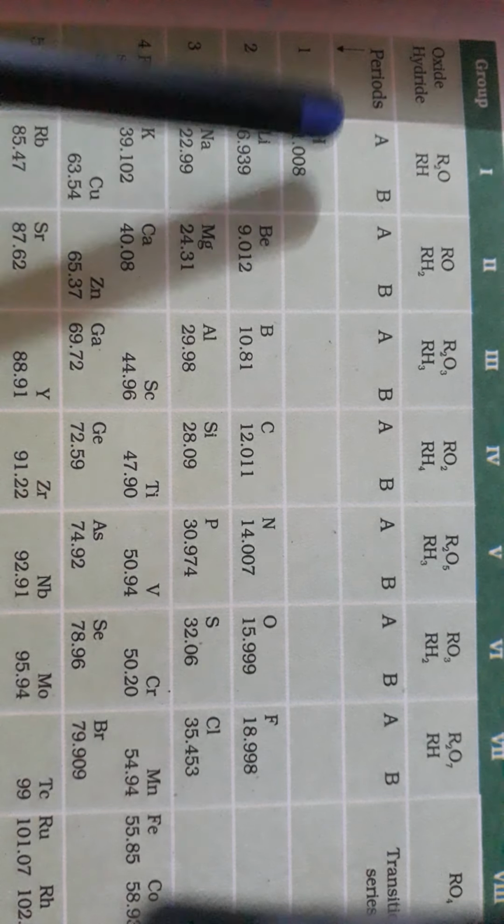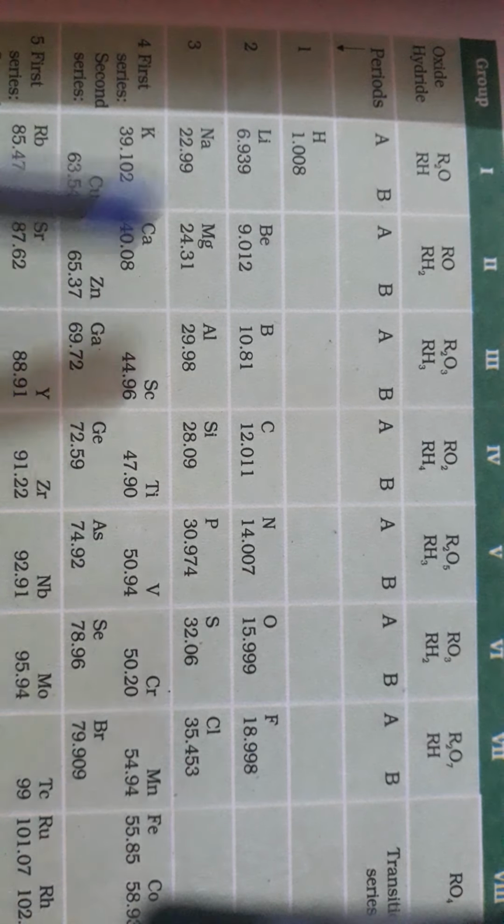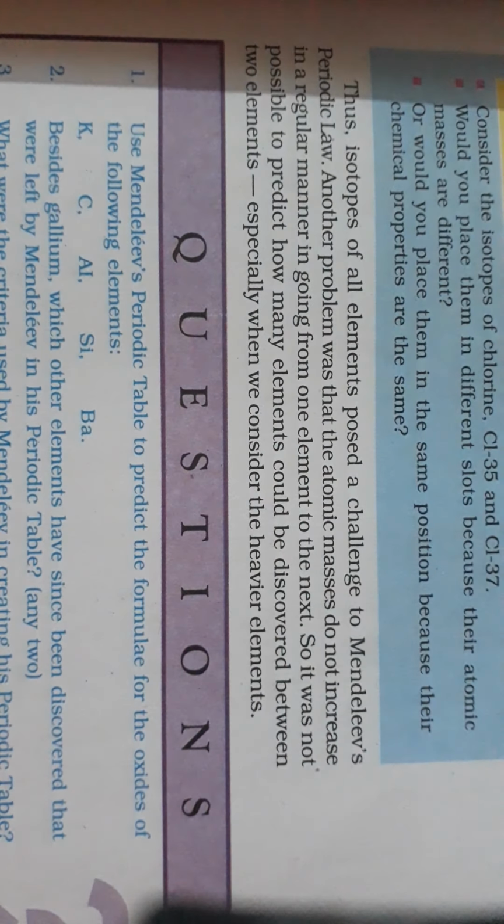Because when we are talking about each and every element, they have their particular atomic number, and that atomic number is fixed, and no two elements can have the same atomic number. That's why all the anomalies which were found in Mendeleev's periodic table are removed in the modern periodic table. So what is the modern periodic table? The modern periodic table is based on atomic number and not on atomic mass number.